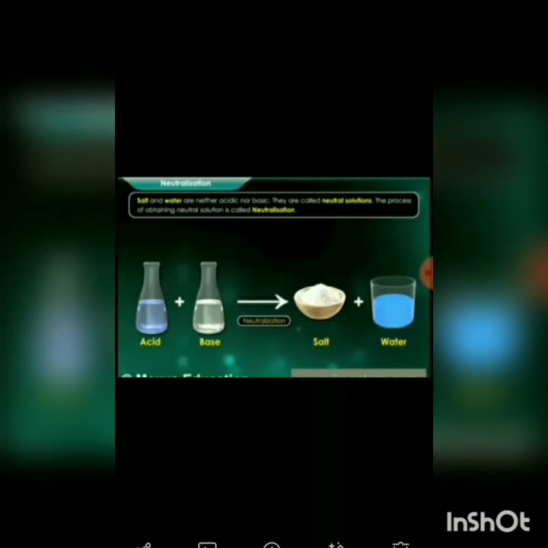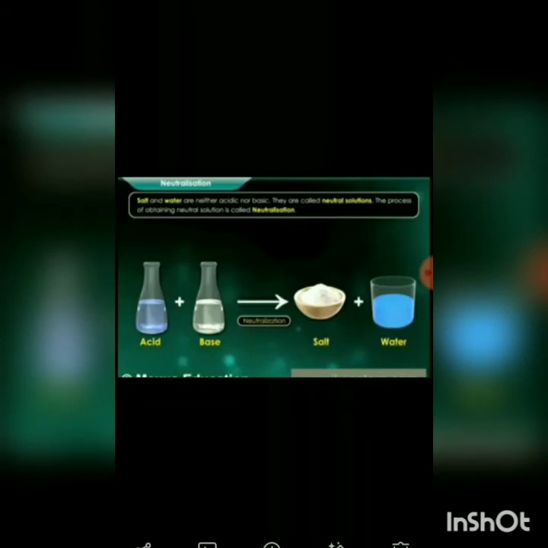Now what is neutralization? Salt and water are neither acidic nor basic. They are called neutral solutions. The process of obtaining a neutral solution is called neutralization. So acid plus base gives neutralization, salt and water. So this is called the neutralization process.